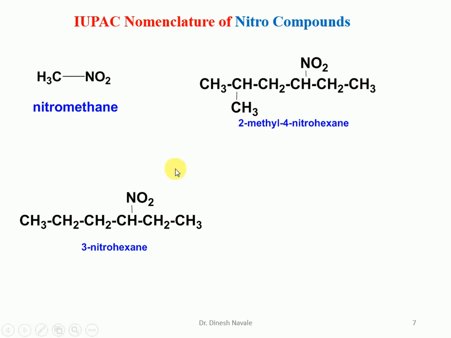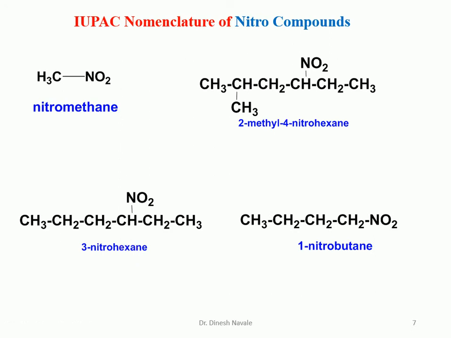For this compound we have to see the numbering in such a way that the lowest possible number is given to the substituent. So it will be carbon number 1, 2, 3, 4, 5, 6. It is hexane as the alkane, and the nitro group is present at carbon number 3. So it is 3-nitrohexane as the IUPAC nomenclature.